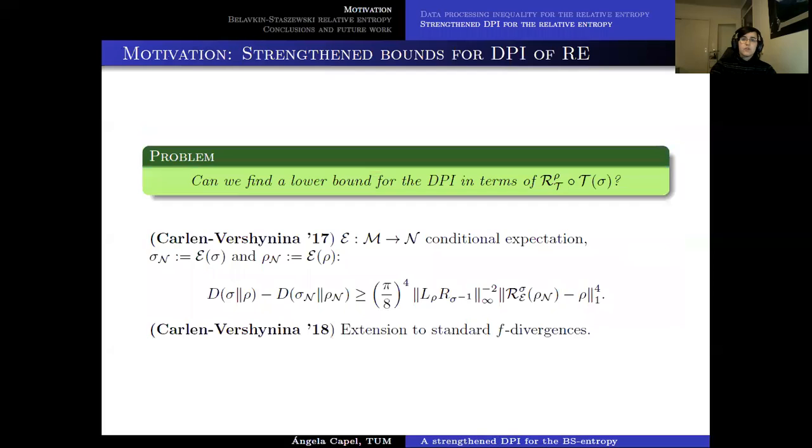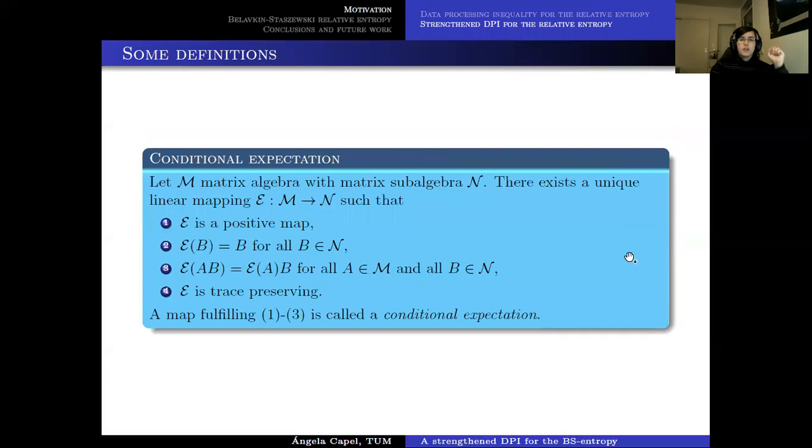First of all, we need to see what a conditional expectation is. A conditional expectation between a matrix algebra and a matrix subalgebra of it is the unique linear map that satisfies the following properties. First of all, it has to be a positive map. Then it has to leave invariant all the states of the subalgebra.